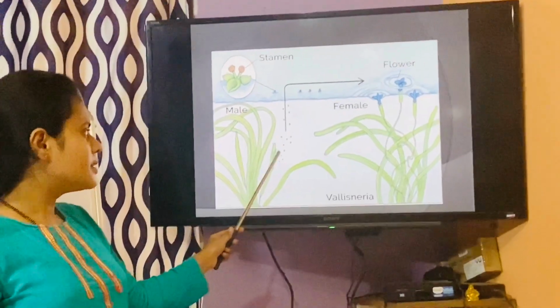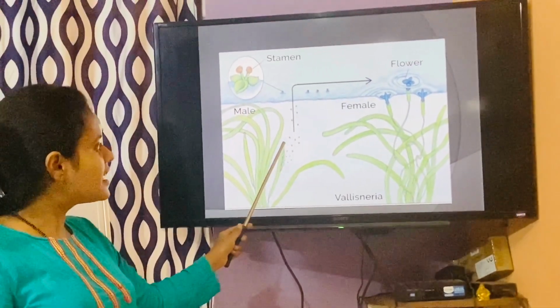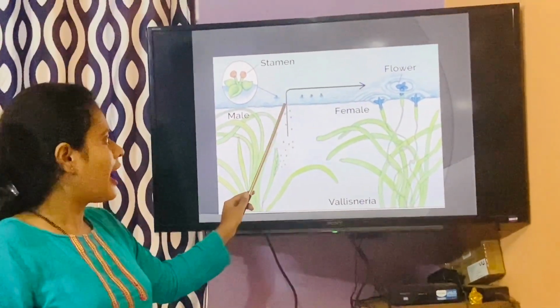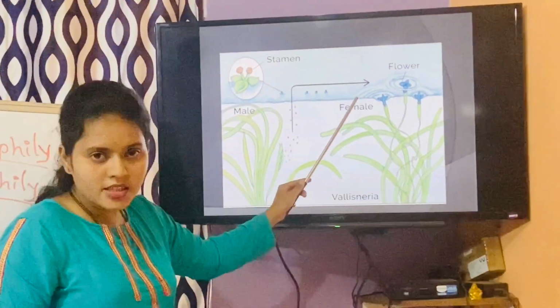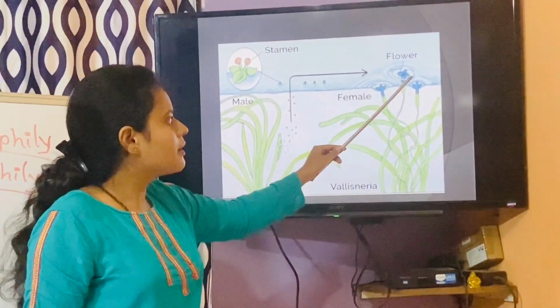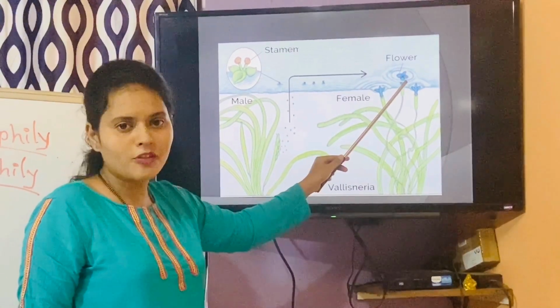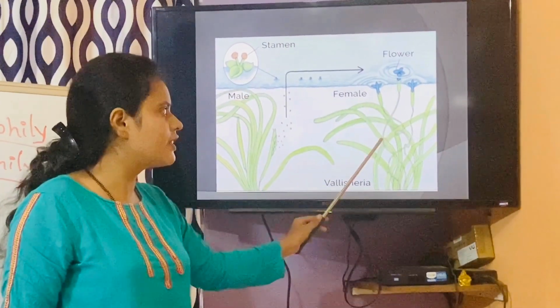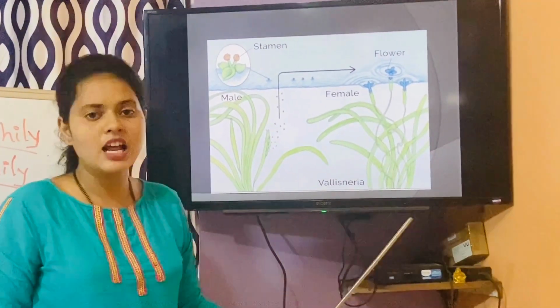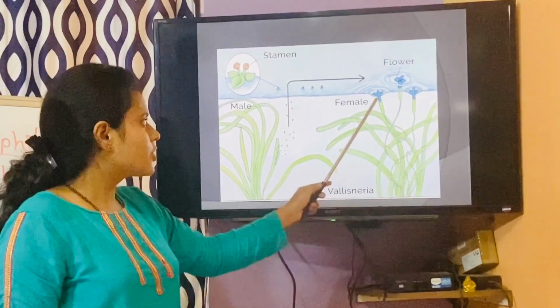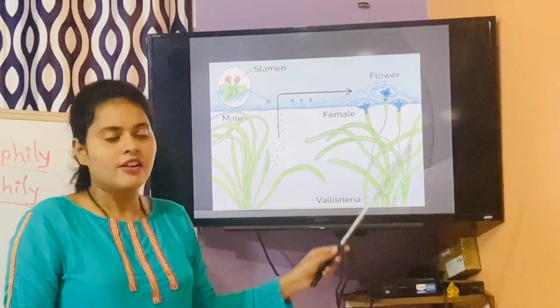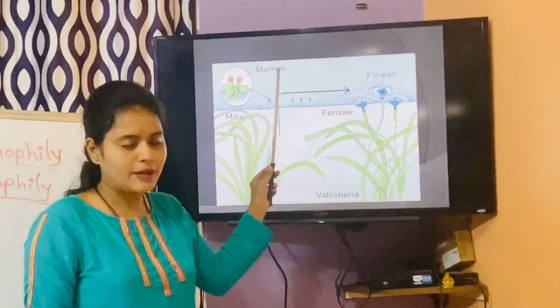And here what happens, the male flower is releasing the pollens. Pollens, through water currents, will be going and landing on the stigma of the female flower, and the pollination will take place and the fertilization will take place over here. So this is in the case of Vallisneria, freshwater plants.